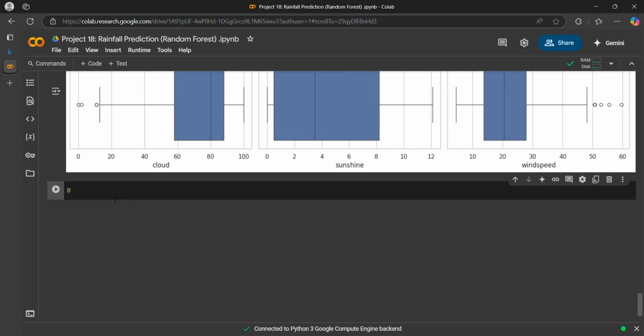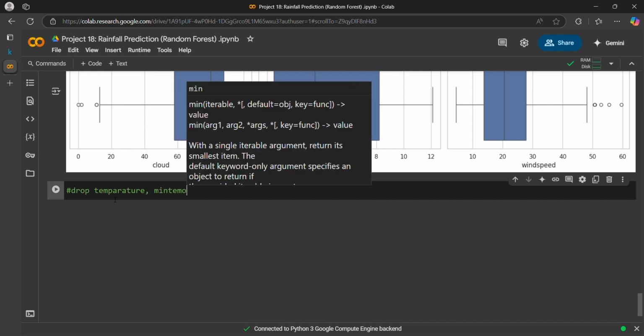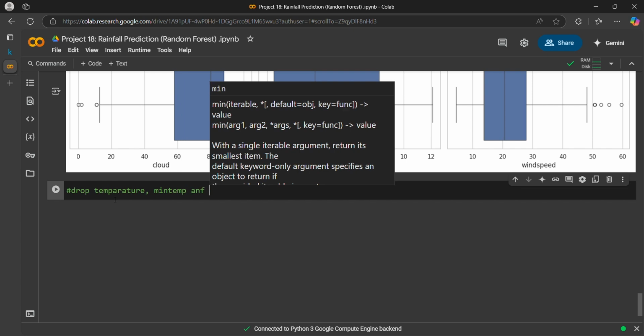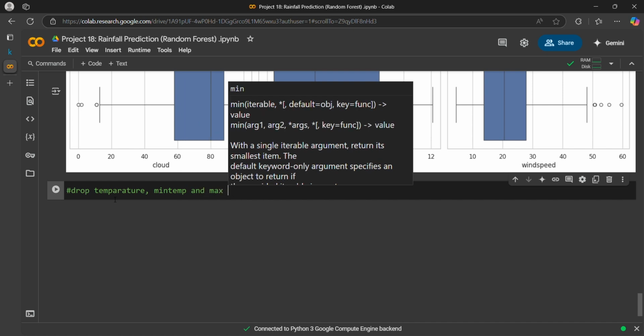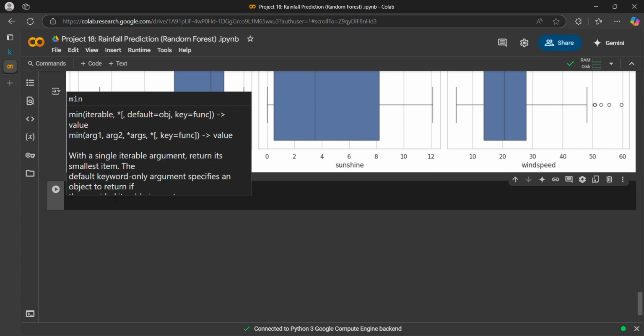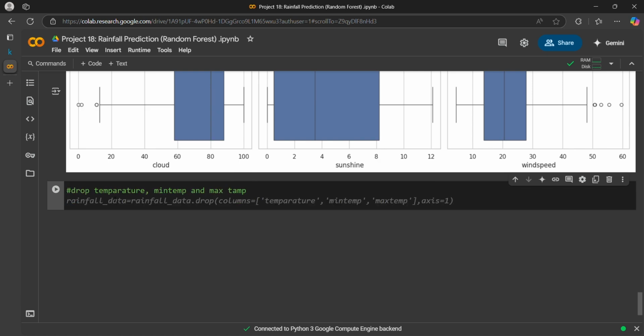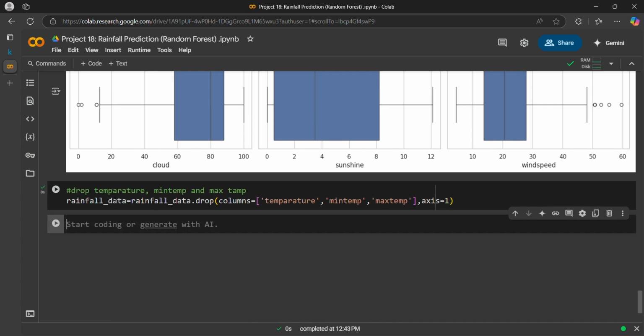So we will drop temp ARA. So we need rainfall, temperature. Now we have dropped all these columns.